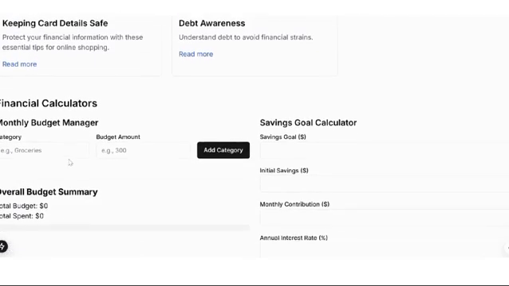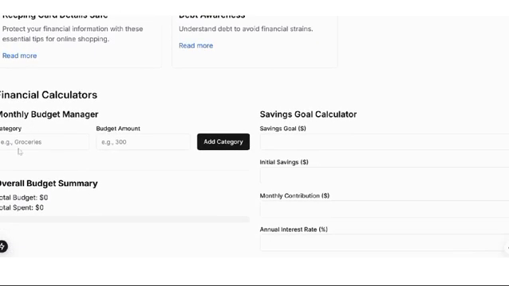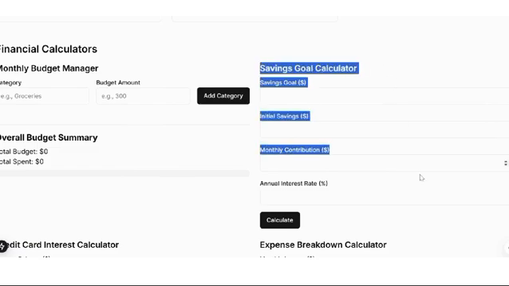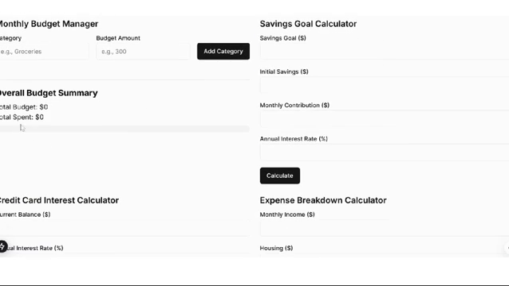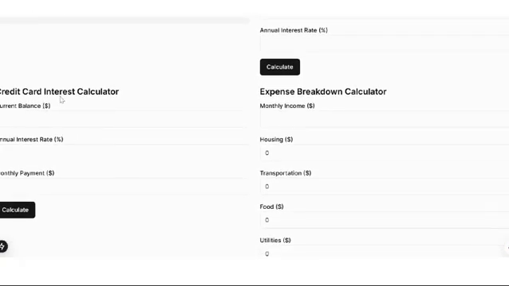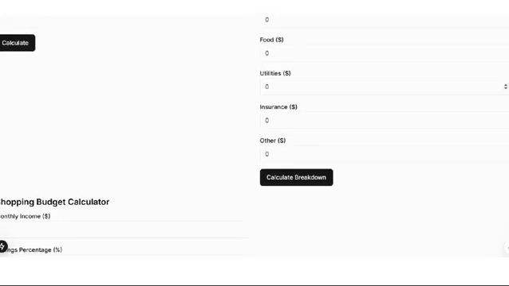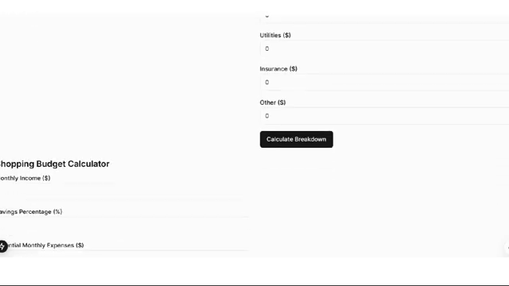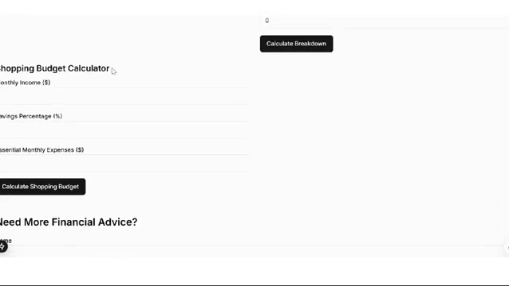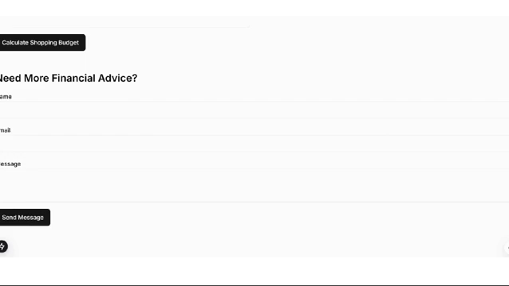We can add more. And this is a financial calculator. He can calculate his monthly budget by category. This is the saving goal calculator, and here he will get to know his budget summary, and there is a credit card interest calculator and an expense breakdown calculator. He can use them according to his choice. And there is the shopping budget calculator. If he wants more financial advice, he can reach out to the production team also by sending them a message.